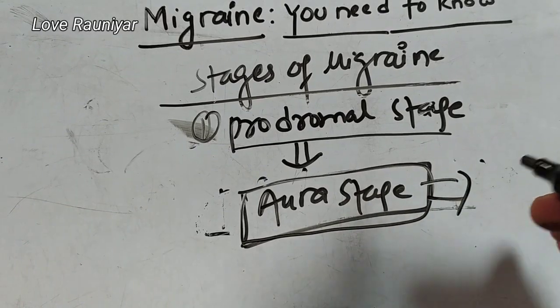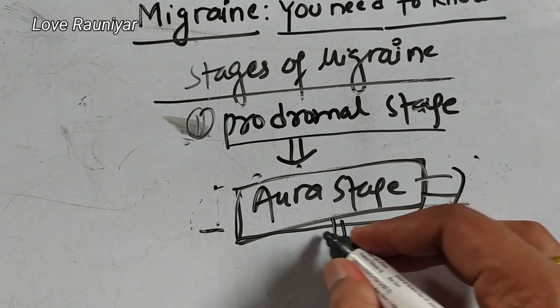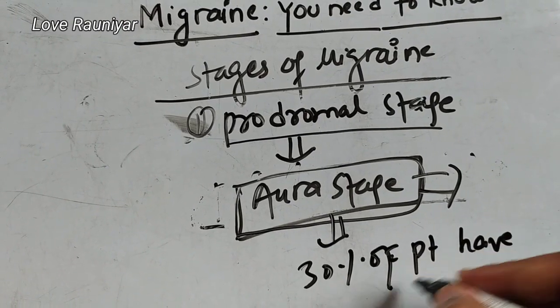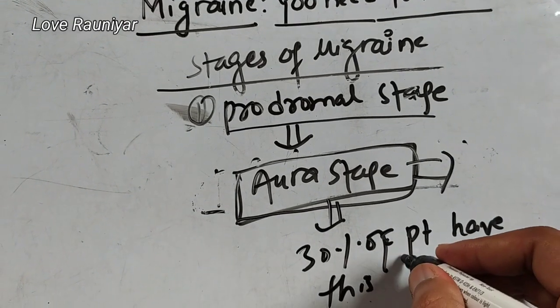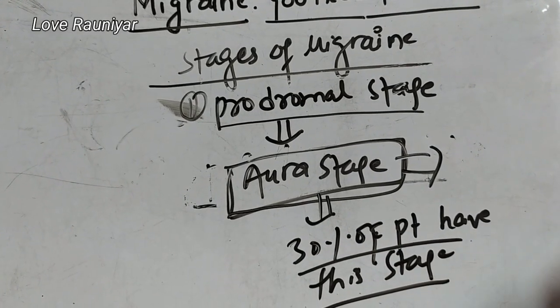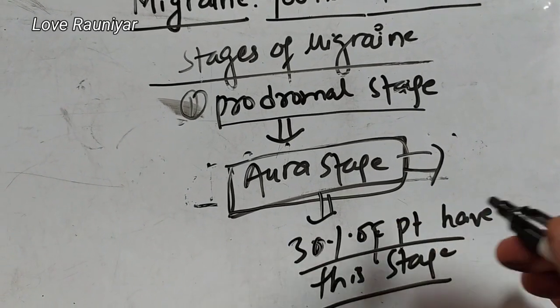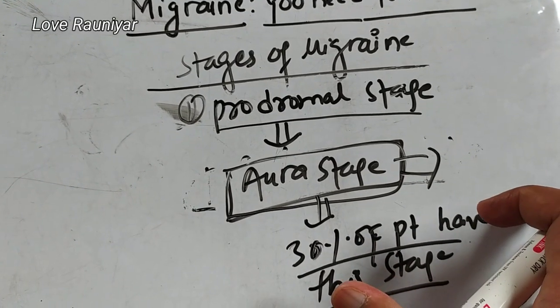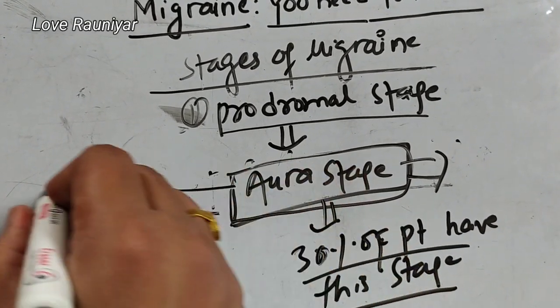That will not be seen in every patient. Only 30% of patients have this stage. So the aura stage is not present in all patients. 30% of the patients will tell you about the aura stage. So among all the patients who come with migraine, 30% will tell you that I have aura. So what are the features of aura?